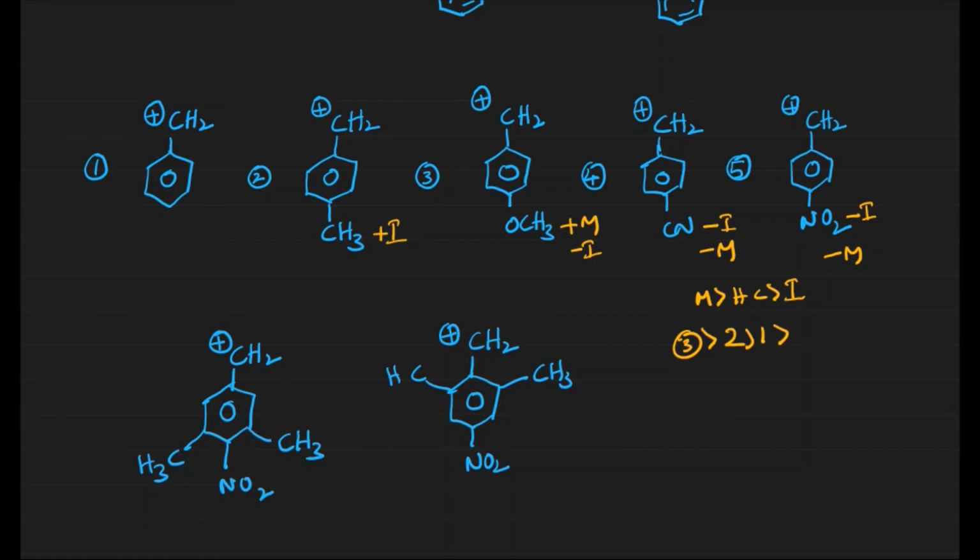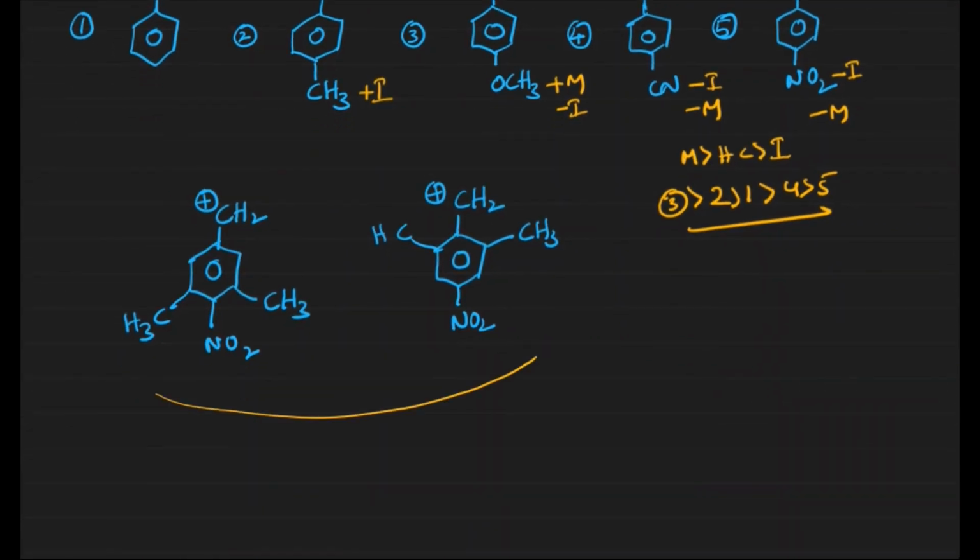After the first one we have CN and nitro groups, right? Both are minus M and minus I groups over here. Which has the more minus I, more minus M effect? NO2 is the more minus one, which means that is the least stable one. Then what is the next most stable one? The fourth one. Then the fifth one. This is the benzylic carbocation stability order in this case.